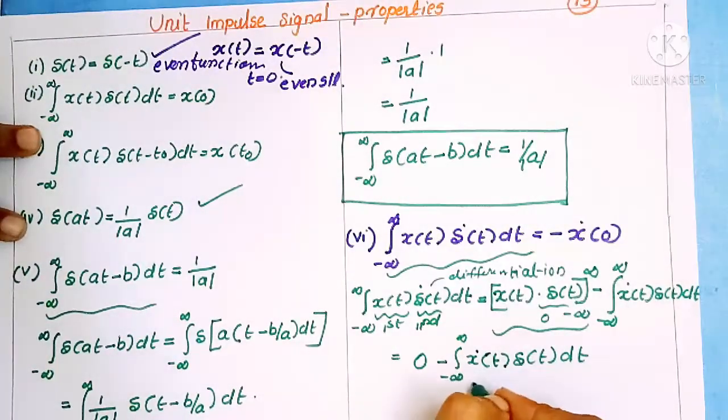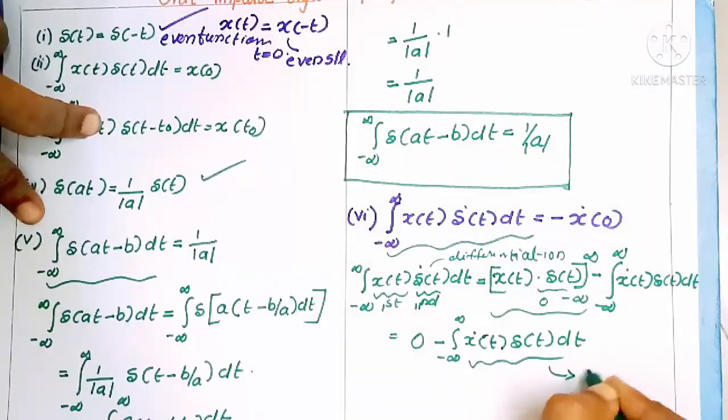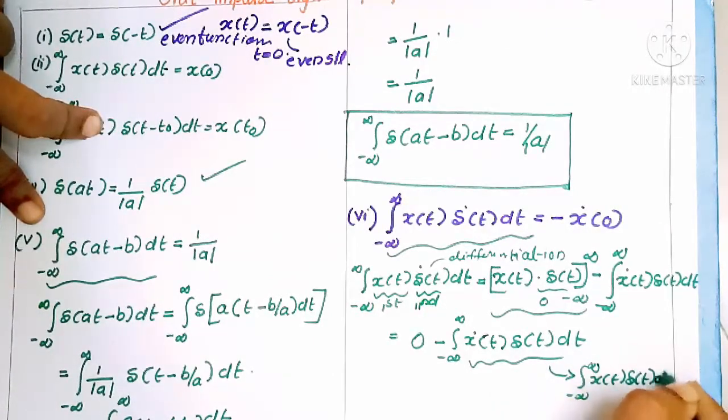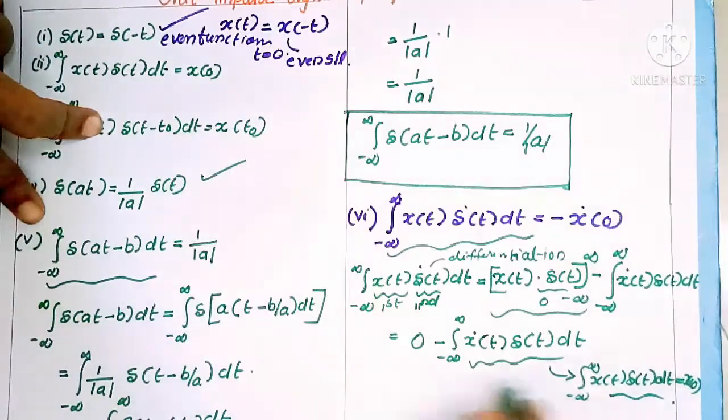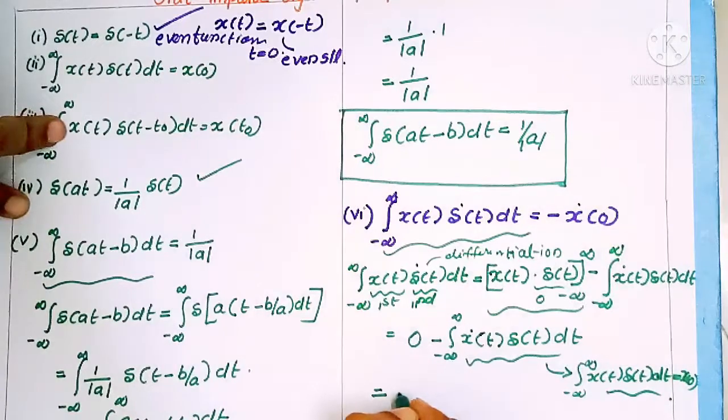Here we can apply the property that the integral from minus infinity to infinity of x of t del dot of t dt is equal to minus x dot of 0.